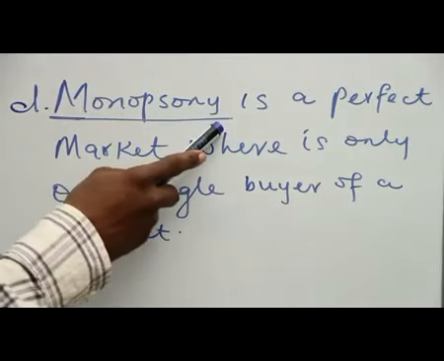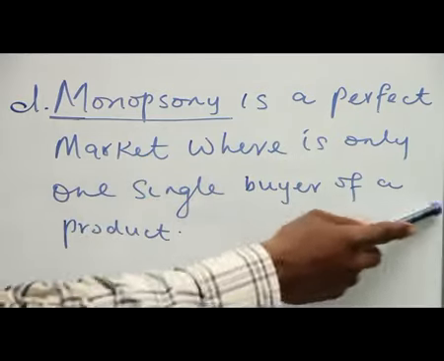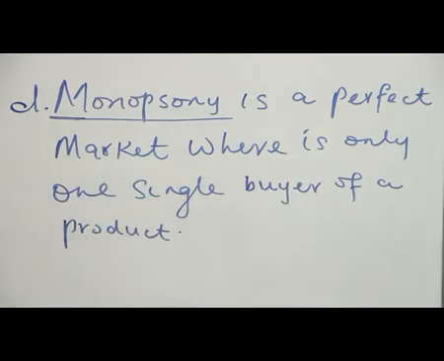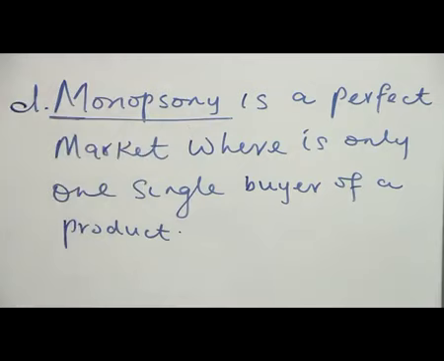D. Monopsony is an imperfect market where there is only one single buyer of a product. The three types of imperfect market we have looked into, we are talking about sellers or producers, right? But in monopsony, we are talking about only a single buyer of a product. That is, irrespective of the number of producers, all the producers supply the good to only one single buyer. So in that case, the market becomes a monopsony, where we have only one single buyer of a product.